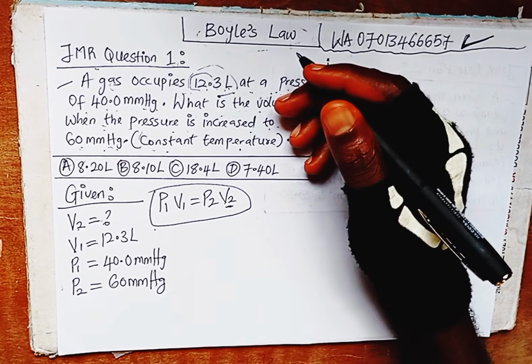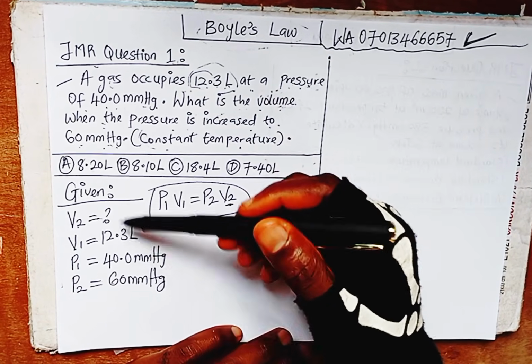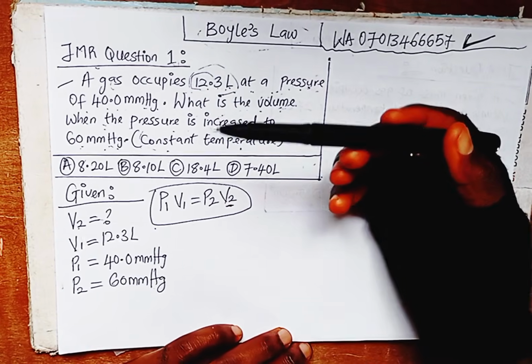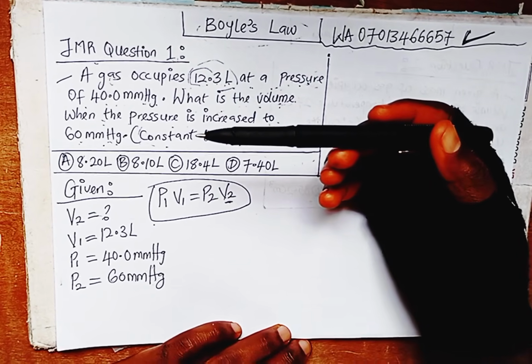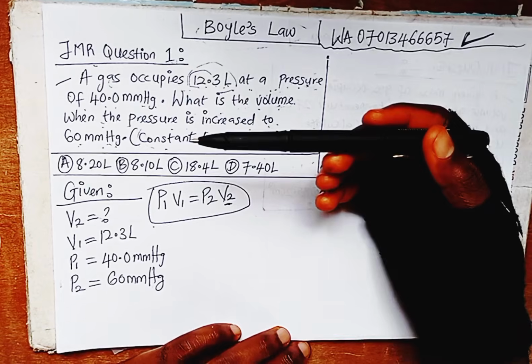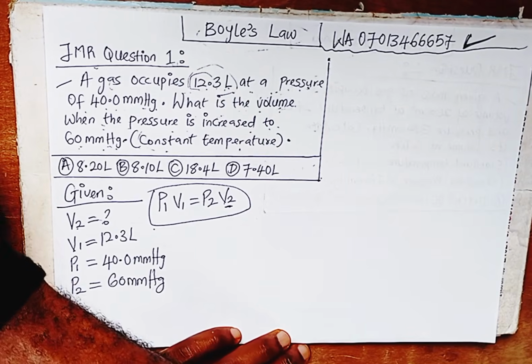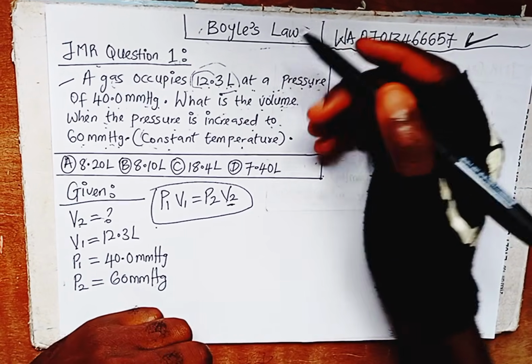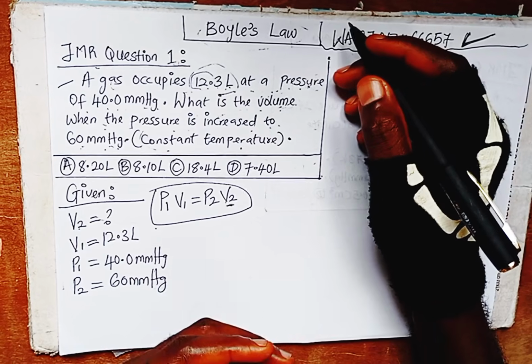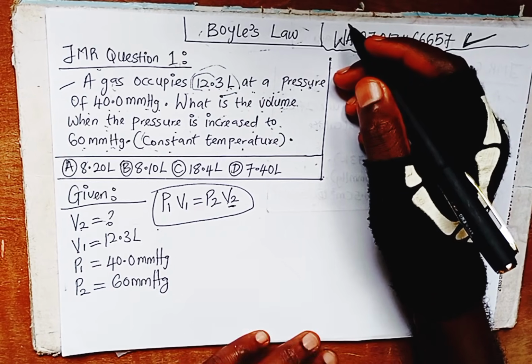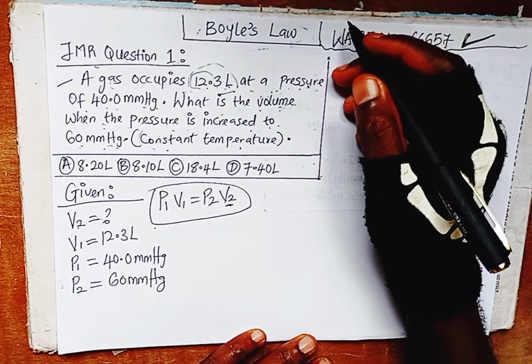The next thing to look at is whether we need conversion. For Boyle's law, most of the time we don't need any conversion. Now for Charles' law, we basically get temperature in Kelvin, where we need to convert degrees Celsius to Kelvin. If they don't give it in Kelvin, they will give it in degrees Celsius. You convert degrees Celsius to Kelvin, which is very easy. I already taught you how to do temperature scale conversion. Just plus the value with 273 and you get your Kelvin.